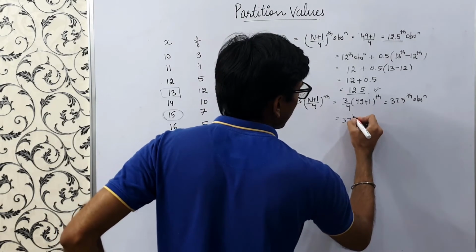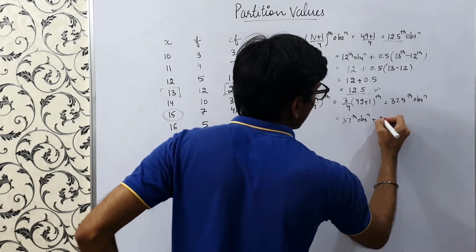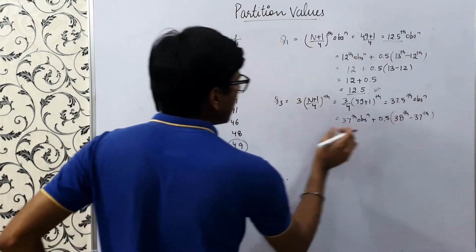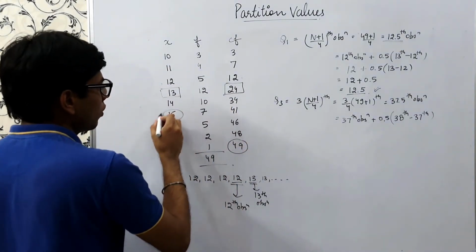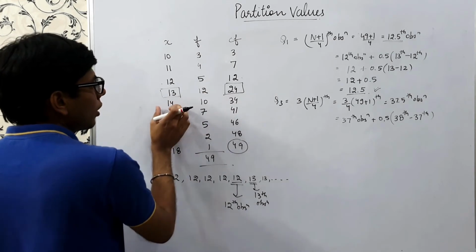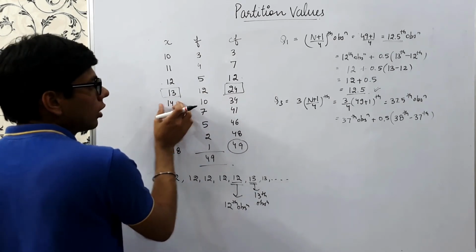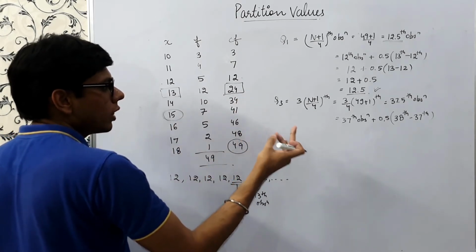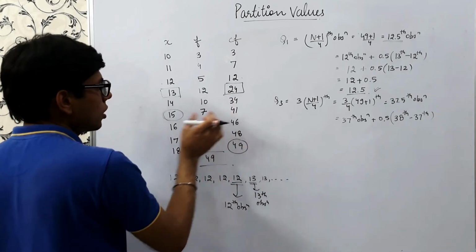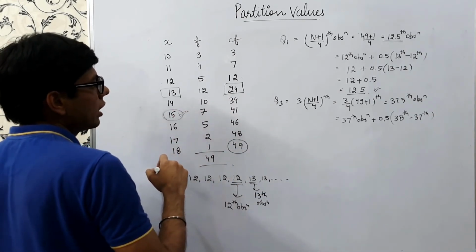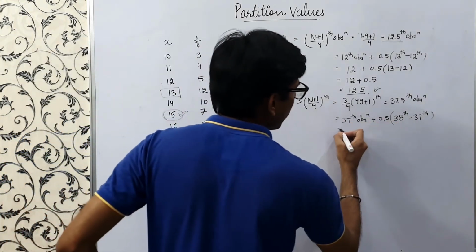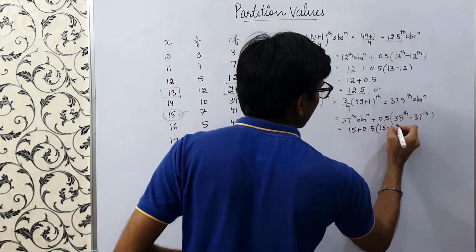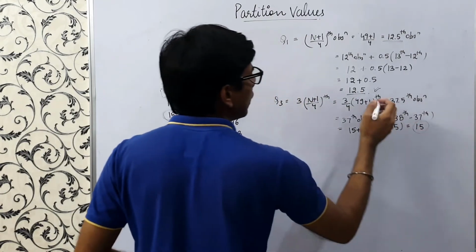So it is the 37th observation plus 0.5 into (38th minus 37th observation), and these 37th and 38th observations are both 15. Why? Because 34 observations are there till 14, and after that, from 35 to 41, we have observation 15. So 35, 36, 37, 38, 39 and 40, in these observations we are covering 15. So the 37th and 38th both are 15. So 15 plus 0.5 into (15 minus 15) is nothing but 15, right?